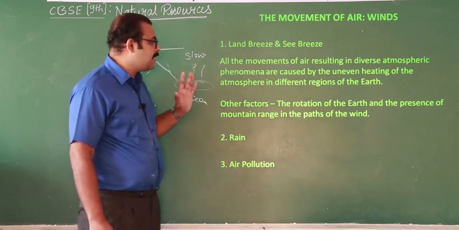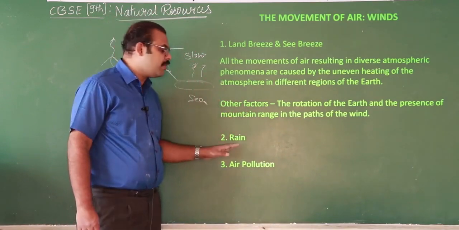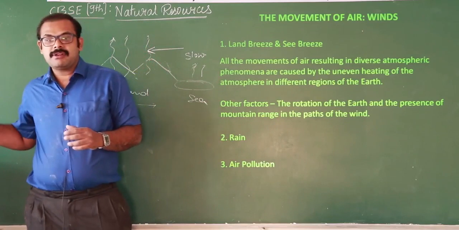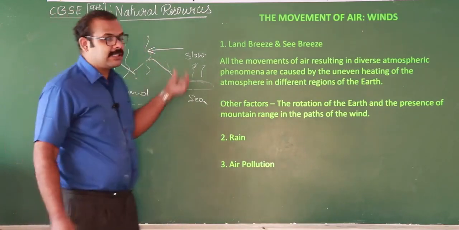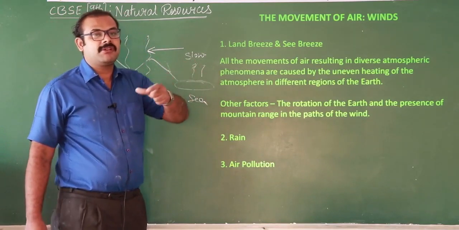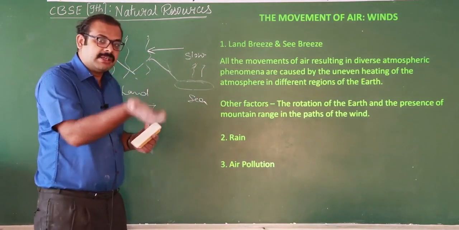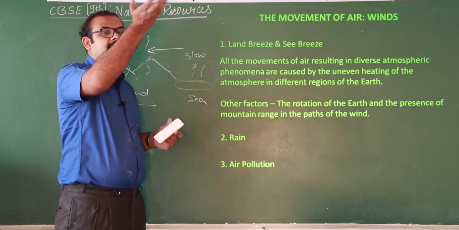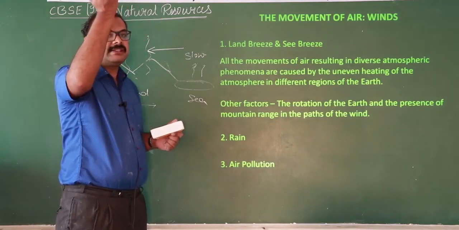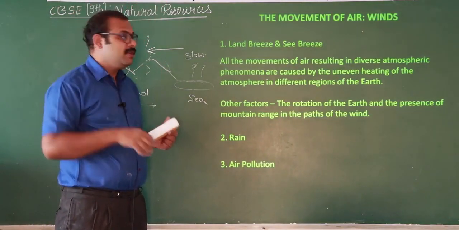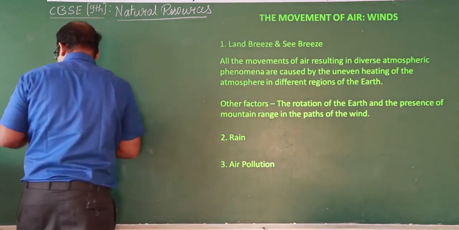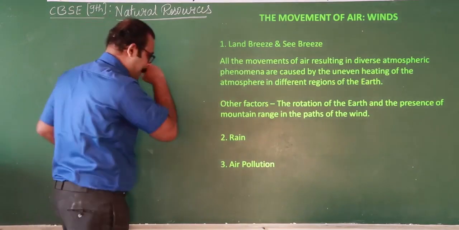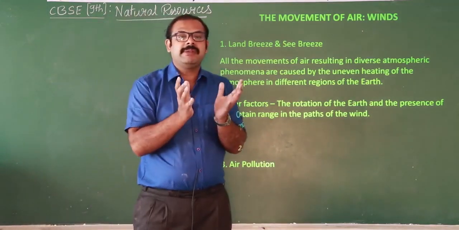Then after discussing how the wind is caused, let's move on to rain. Let's see how rain occurs. As you know, as the air rises upward, it also takes some amount of water vapor with it. As it rises upward and upward, it starts becoming cool, and it gets condensed and forms clouds. Here the water vapors in the clouds get condensed and form bigger and bigger particles.